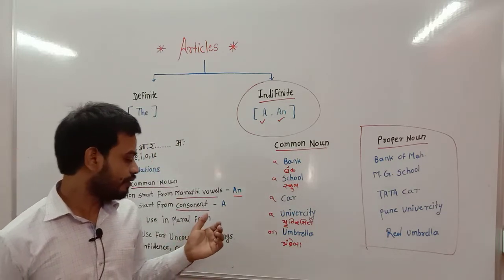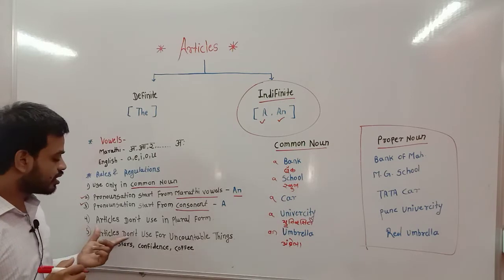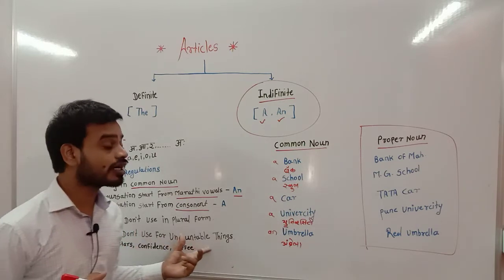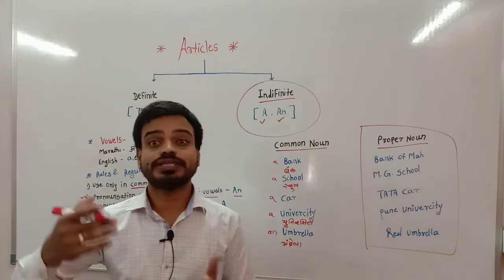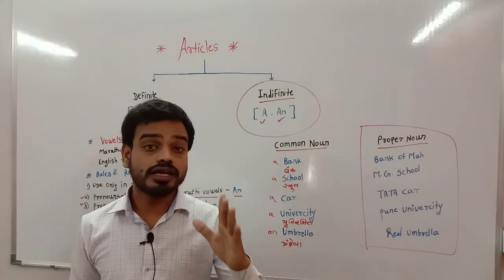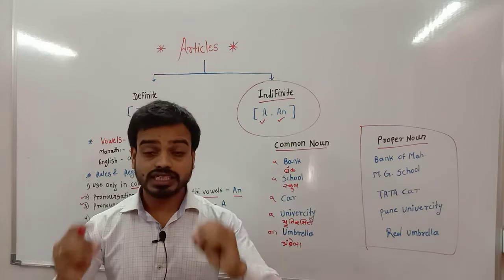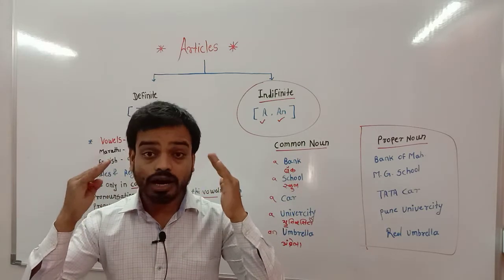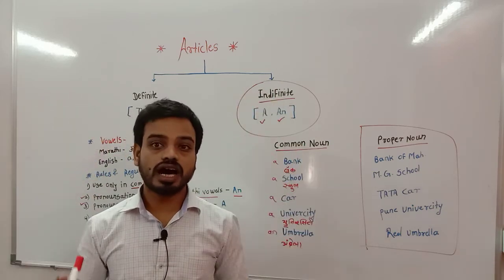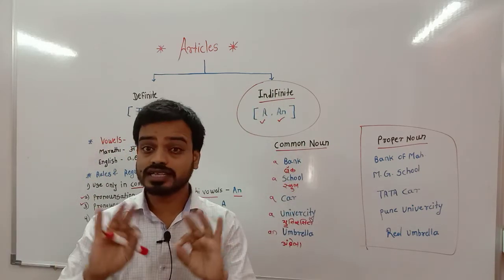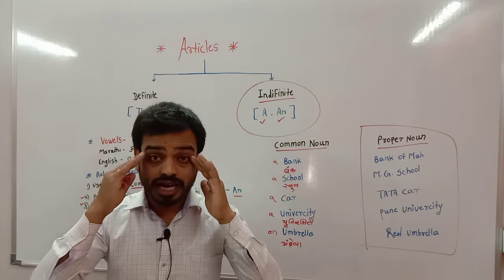So then our next point is article don't use for uncountable things. So what is meant by countable and what is meant by uncountable? Uncountable means that thing cannot be counted by our eyes. Like stars, there are lots of stars. Those stars we cannot count by our eyes.